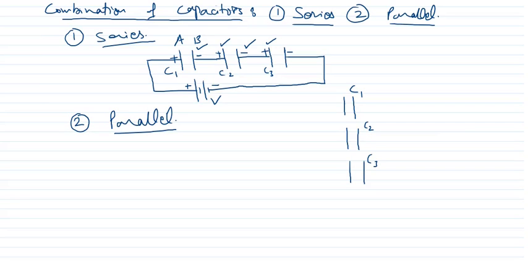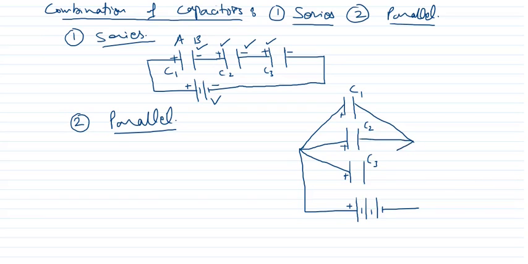now if all the plates of the capacitors are combined together at one common point, suppose connected to the positive of the battery, then all these plates of the capacitors will be positive, and the negatives are joined together at one common point connected to the negative terminal of the battery, then these plates will all be negative. Such a combination is called parallel combination.